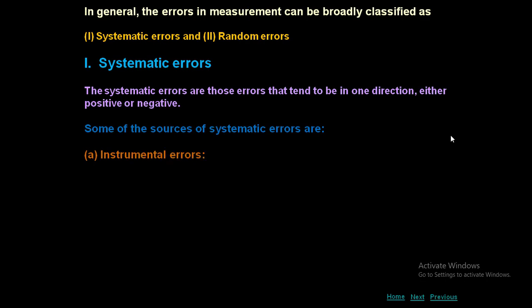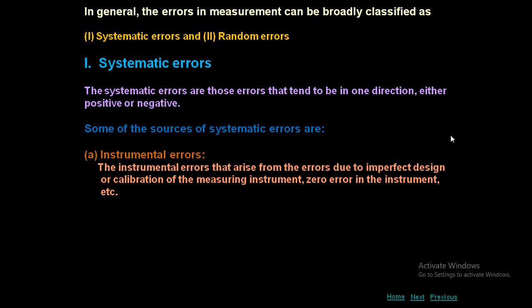Some of the sources of systematic error are, number 1, it can be instrumental error. What do you mean by instrumental error? The instrumental error arises from the error due to imperfect design or calibration of the measuring instrument, zero error in the instrument, etc. Here, what is the meaning of this? Imperfect design.